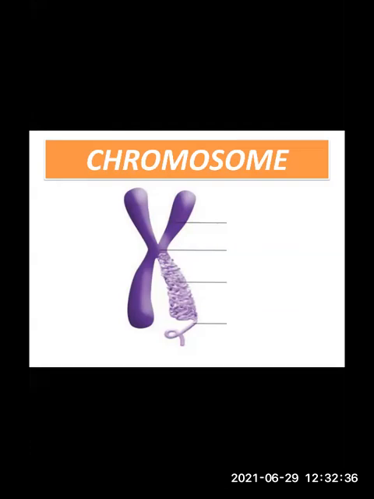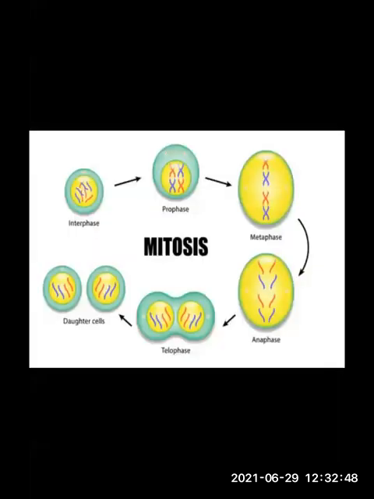So first we are going to learn about karyokinesis, that is nuclear division. Karyokinesis occurs in 4 steps. Which are the 4 steps? That is prophase, metaphase, anaphase, and telophase. Now let us start from prophase. Now you can see this diagram on my screen.